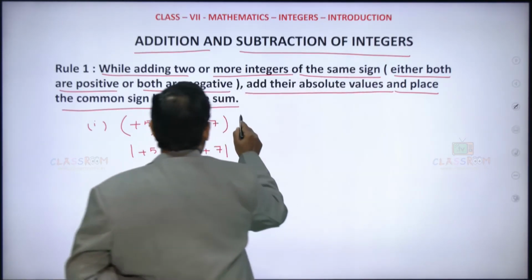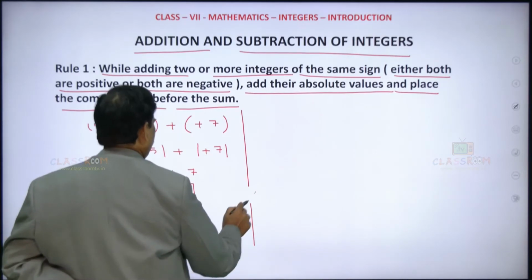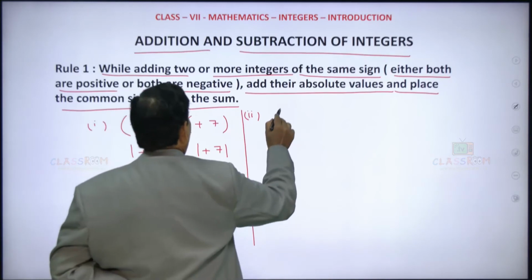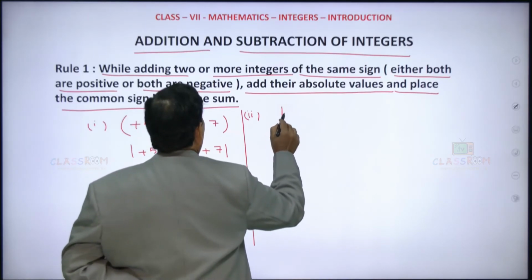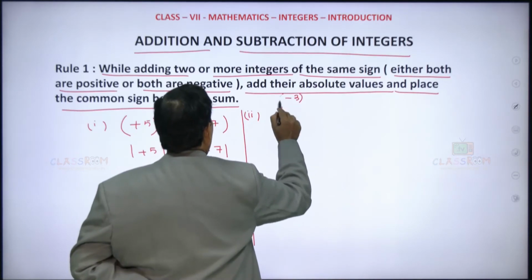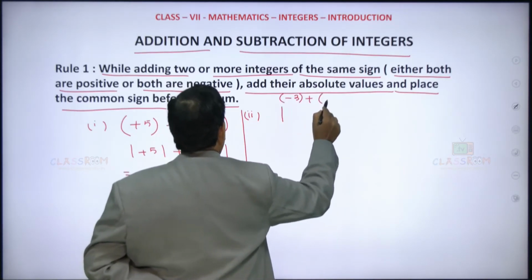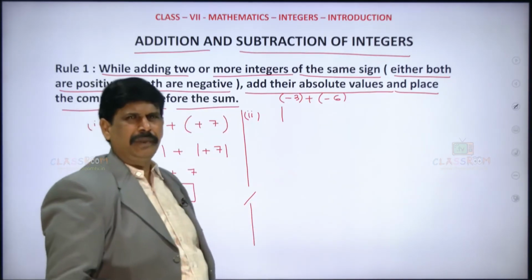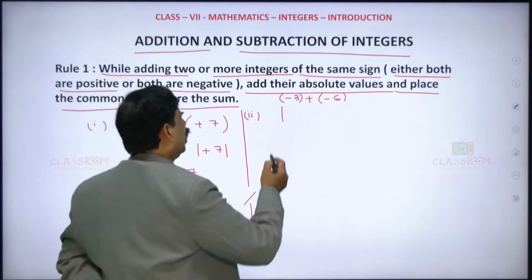We'll have one more. If both are negative, say we want to add minus 3 plus minus 6, for example. This is the given question. So what do we have to do now?